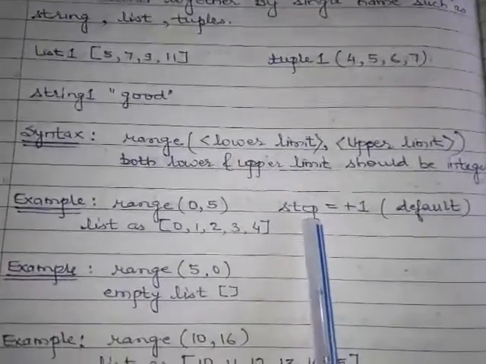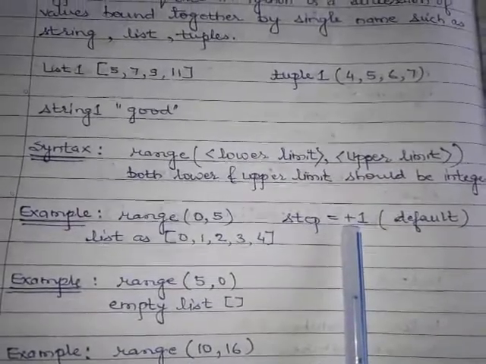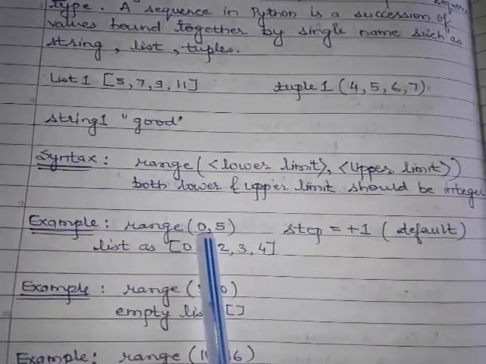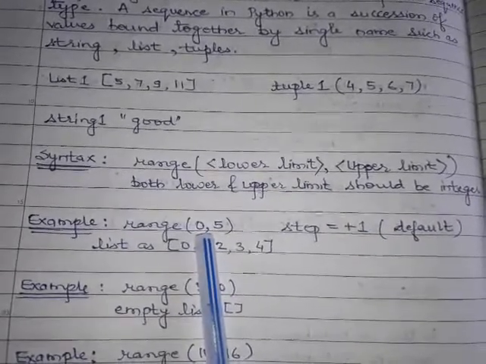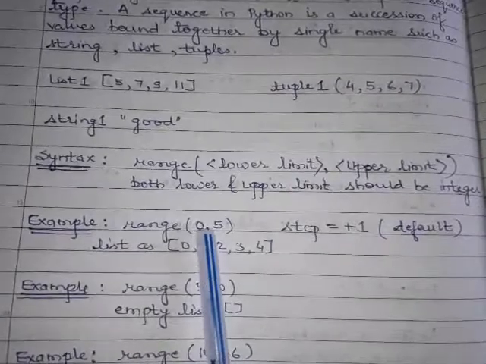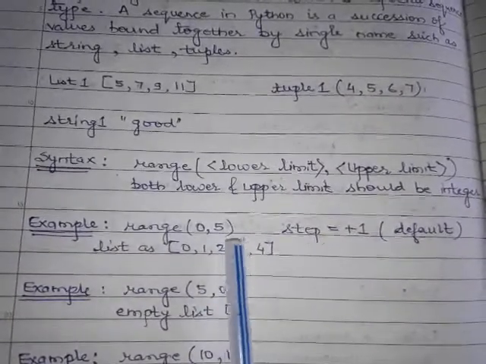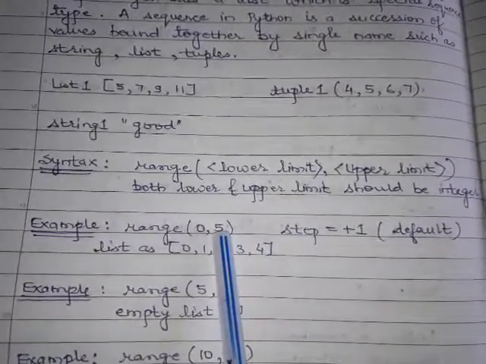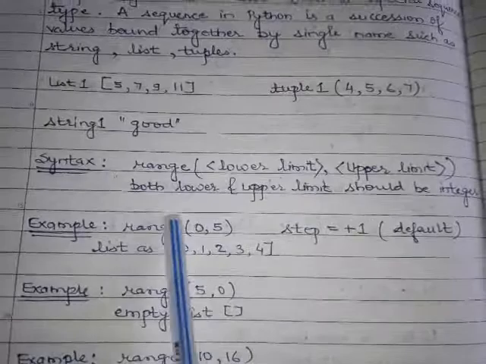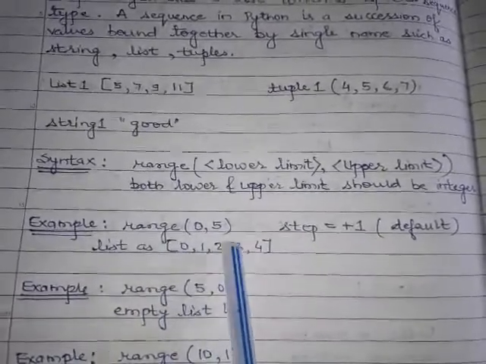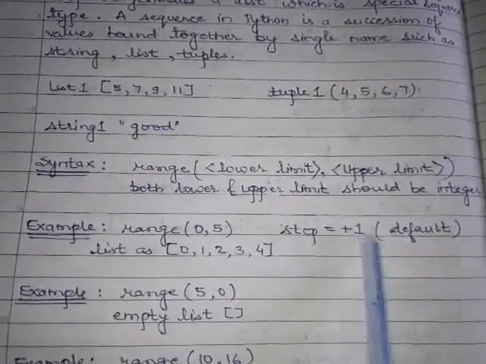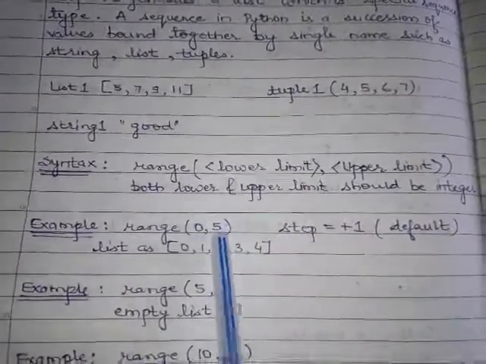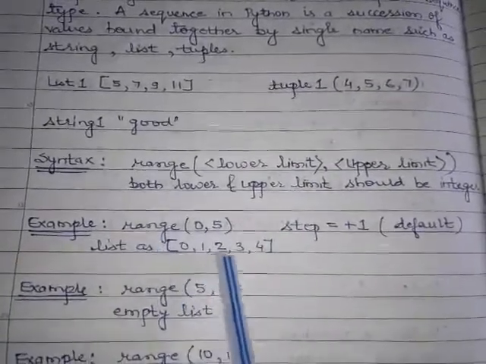Here I have written step equals +1. It means the values increase by 1 by adding 1. We start from 0, 0 plus 1 is 1, 1 plus 1 is 2, 2 plus 1 is 3, 3 plus 1 is 4. And the last element of the list is 5, which is not included in our list. So this range function will give this list. By default the step value is 1. We have not mentioned the step value over here. This is the simple example of the range function.